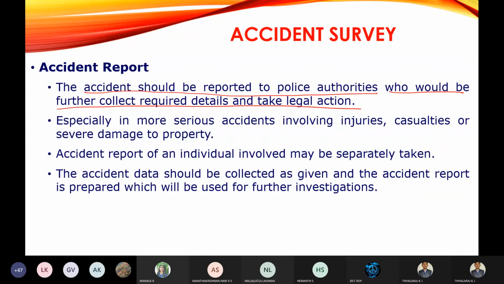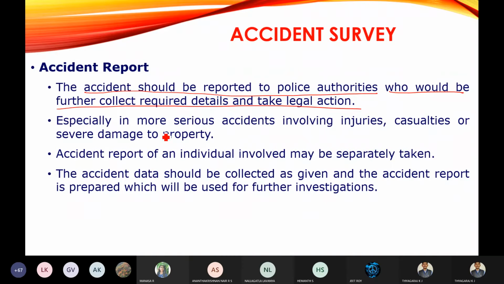As soon as an accident has occurred, it should be reported to the nearby local police station, so the future actions will be taken by the police. They will come and see whether any legal action can be taken. They will be checking and recording other data also, other than the general data we have collected.